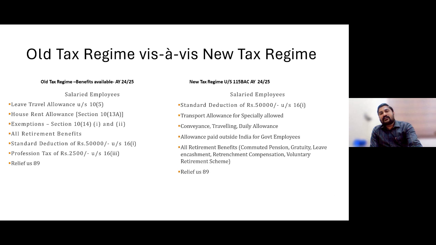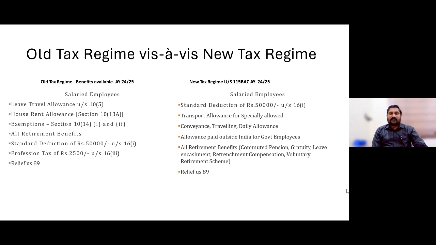Then transport allowance. If you are a new tax regime holder or an old one, transport allowance for specially abled persons, meaning deaf, dumb, orthopedically or mentally handicapped persons, 3,200 per month, is exempt.